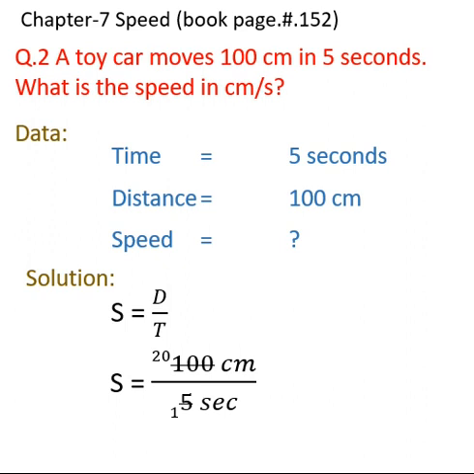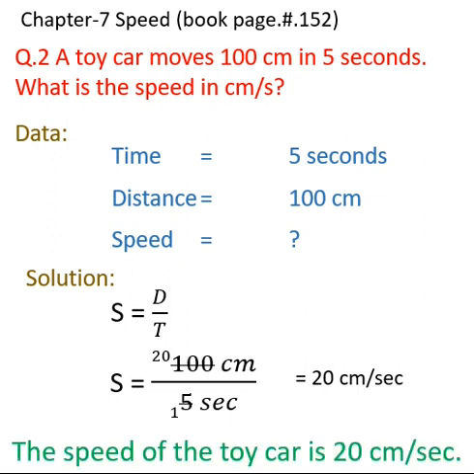Now the answer is 20 centimeters per second. We write the answer as: the speed of the toy car is 20 centimeters per second.